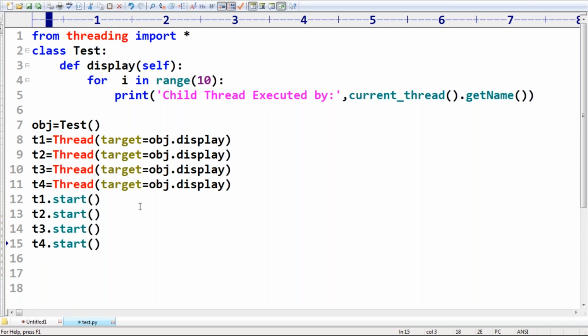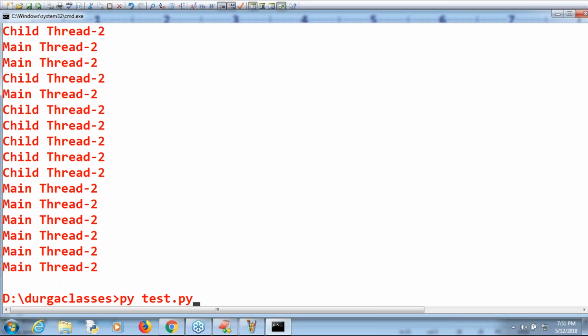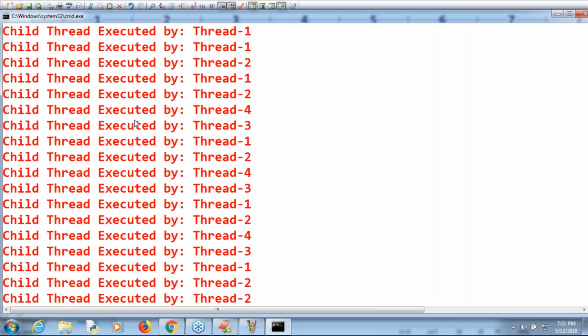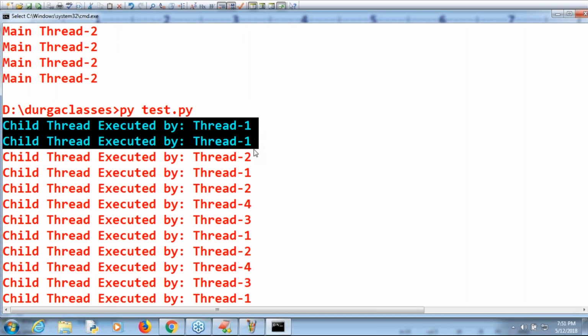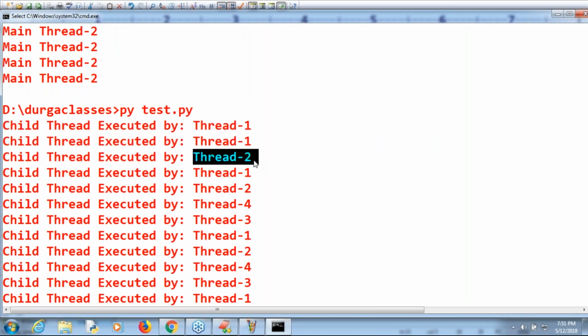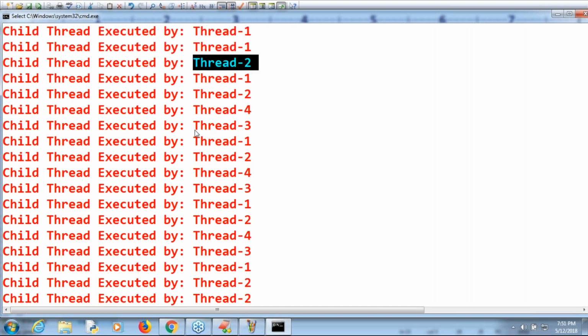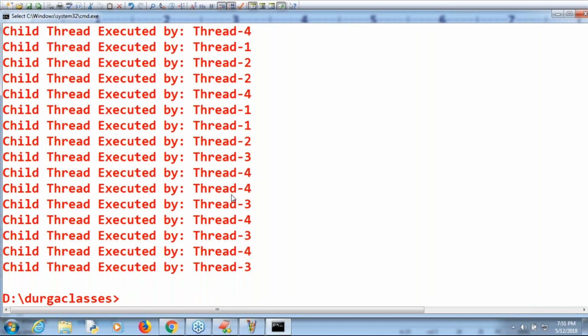Observe in this example, other than the main thread, how many threads are there? Four threads are there. Now, is it possible to define multiple threads or not? Yes, we can do that. Now observe very carefully, sir. Here child thread 1 executed by Thread-1, Thread-2. These are the names automatically generated, not my own names, right? Thread-3, Thread-4. So four threads are available other than main.